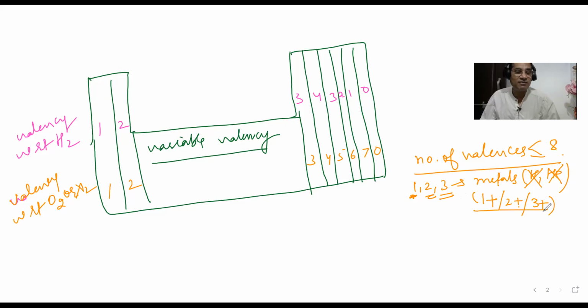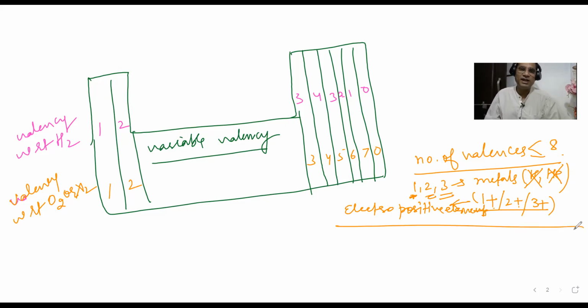Since these elements have 1 plus, 2 plus or 3 plus charge, these elements are also known as electropositive elements. So usually metals are called electropositive elements because they have the tendency to lose 1, 2, 3 electrons to become 1 plus, 2 plus or 3 plus charge.